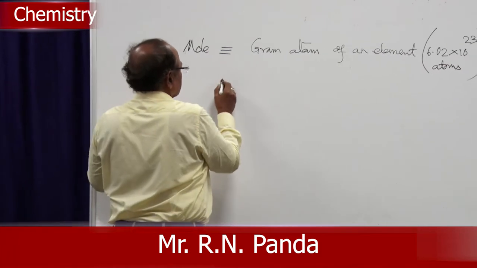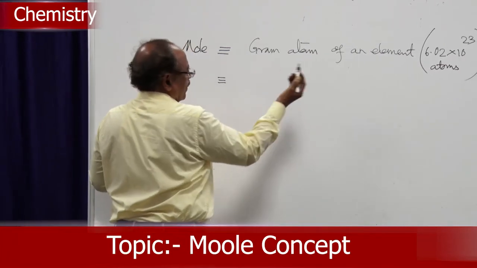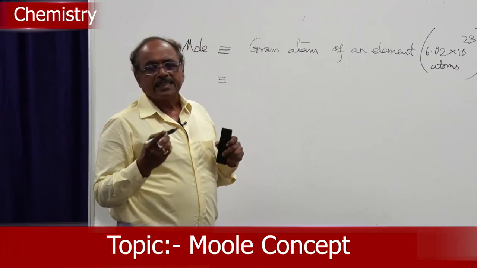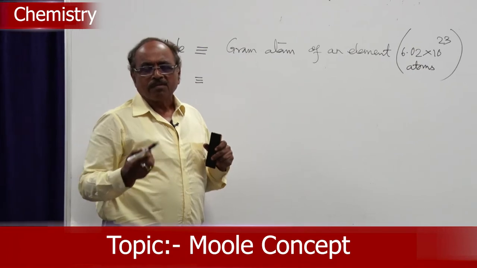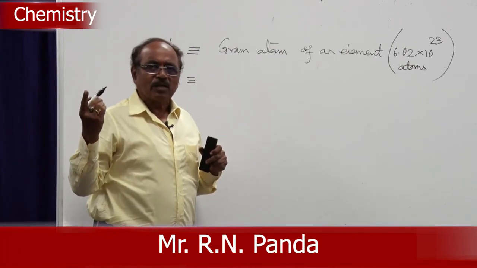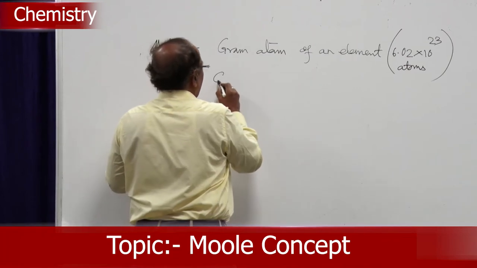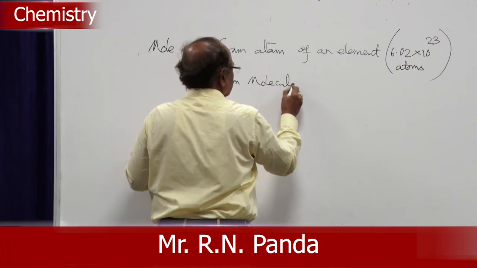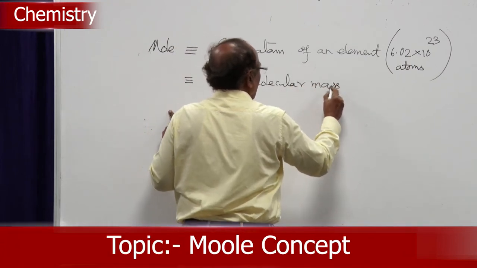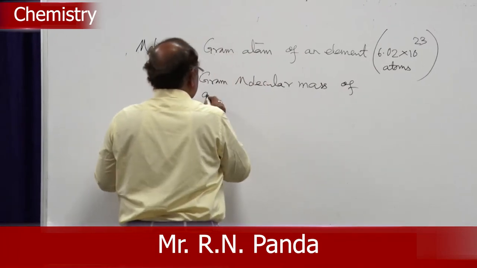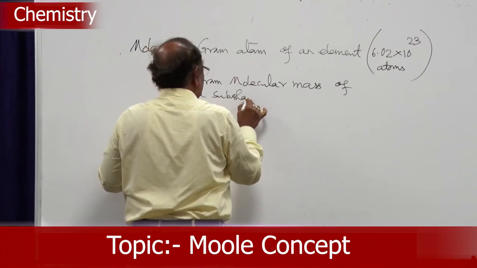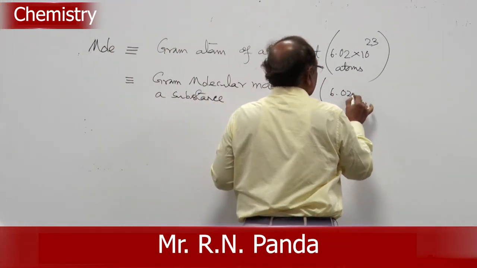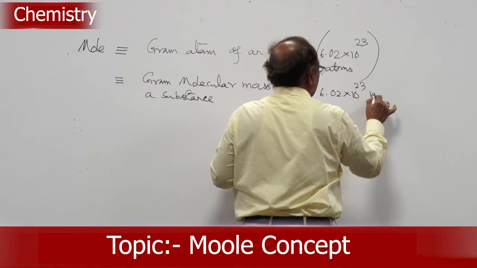So, this mole now is equivalent to, suppose I am going to a compound, then compound is existing as what? As a molecule. When a molecule is expressed in grams, it is called gram molecular mass. So, this is called gram molecular mass of a substance. This is also equal to gram molecular mass of a substance. How much is that? That is 6.02 into 10 to the power 23 molecules.